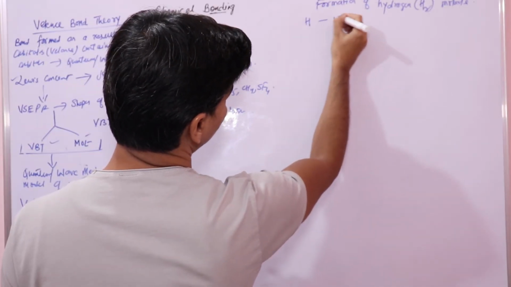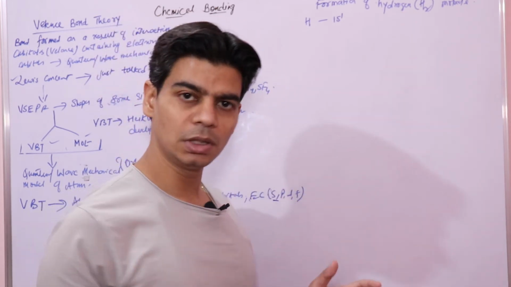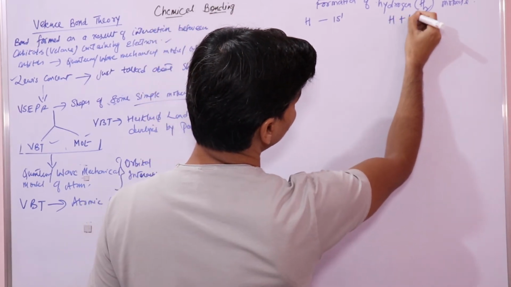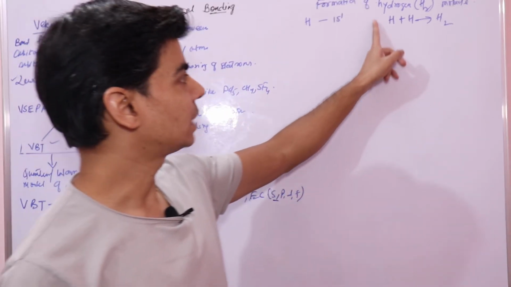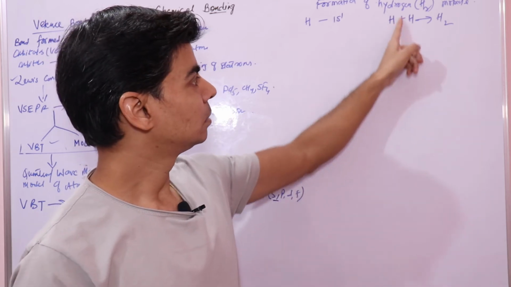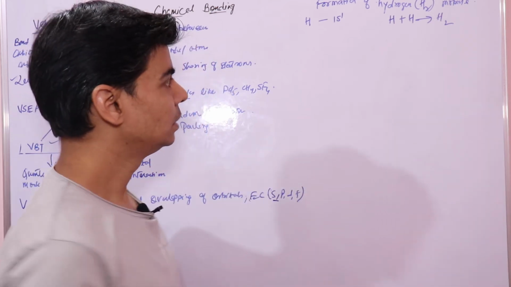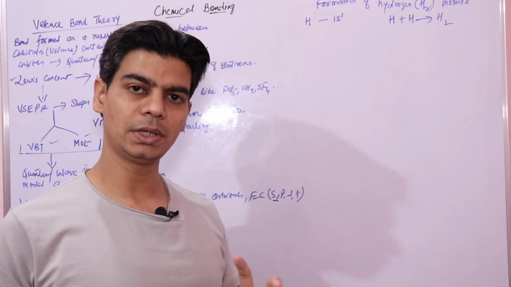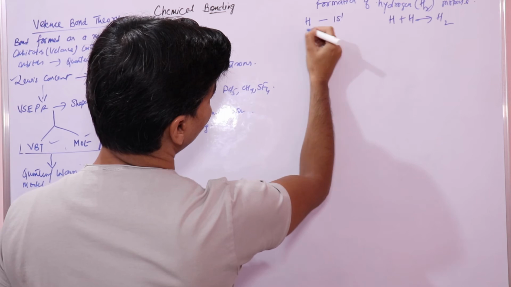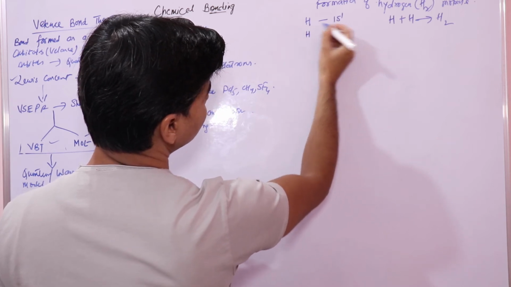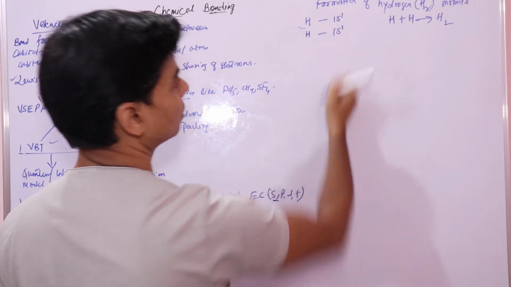This is your hydrogen, electronic configuration is 1s1. The hydrogen molecule actually consists of 2 hydrogen atoms, so let's see how orbitals interact on these 2 hydrogen atoms to form the hydrogen molecule. First, before we look into orbital interaction, we should know the electronic configuration. This is the electronic configuration for one hydrogen atom, and for the second it is 1s1 again.